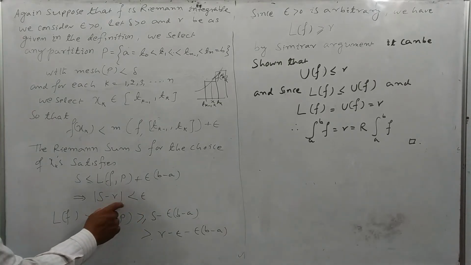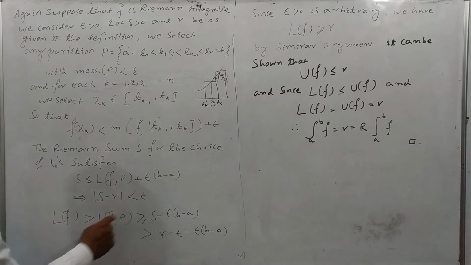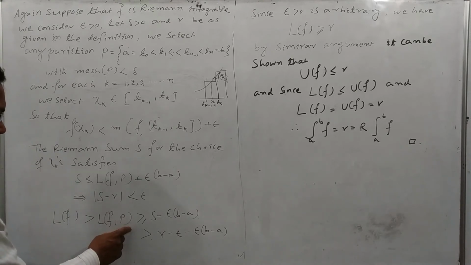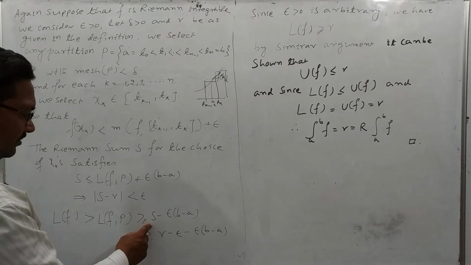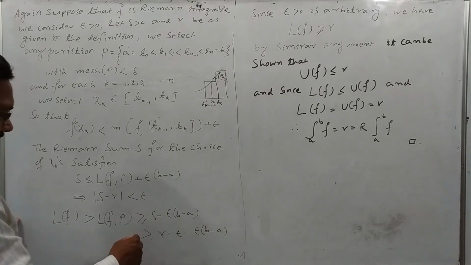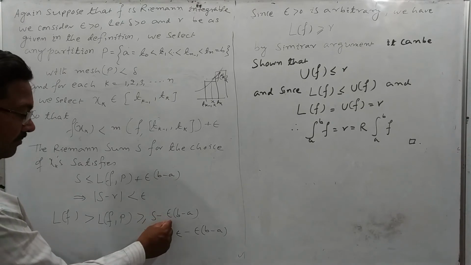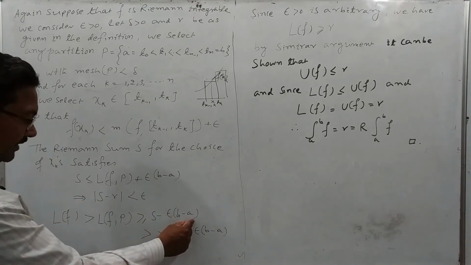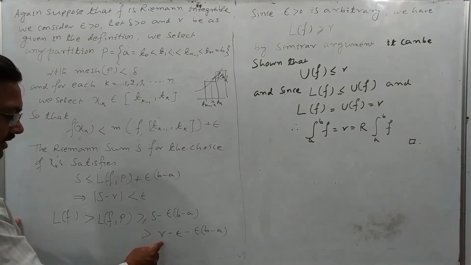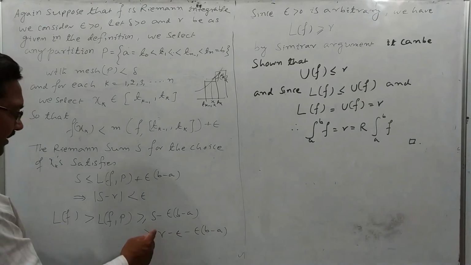The absolute value of S minus R is less than epsilon. The lower bound of the function f is greater than the lower sum of the function f corresponding to partition P, which is greater than or equal to the Riemann sum S minus epsilon into (b minus a), which is greater than R minus epsilon.